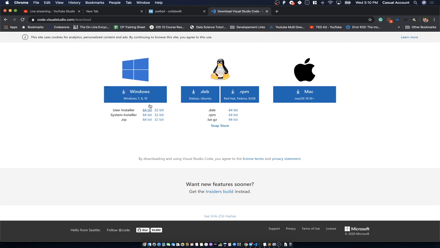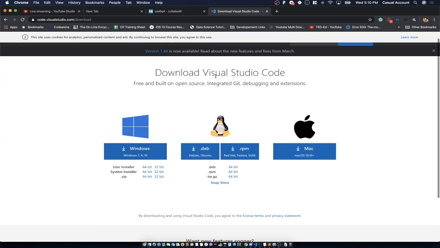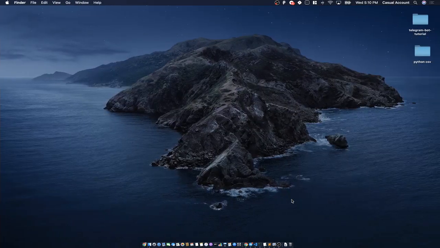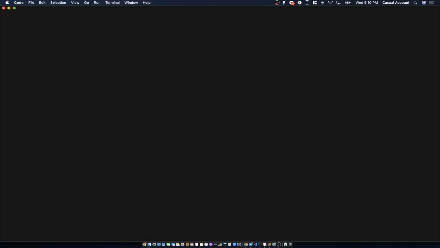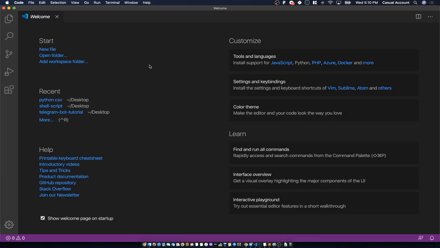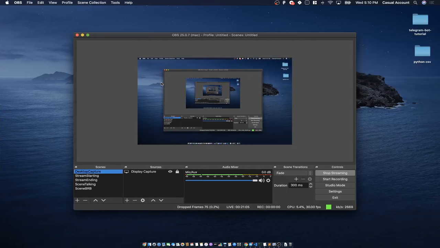So once you have downloaded this editor, Visual Studio Code, it will look something like this. I started the application. So yeah, this is Visual Studio Code, and we'll create a new folder on the desktop, and we'll create the apps in that folder. Okay, so let me go to the folder.